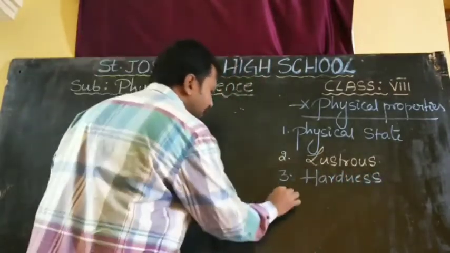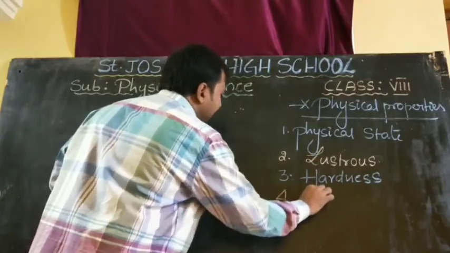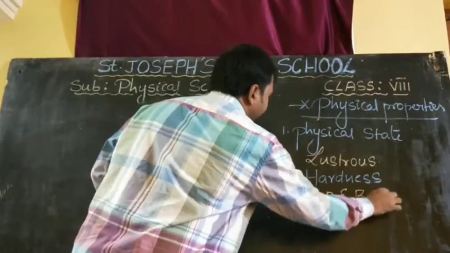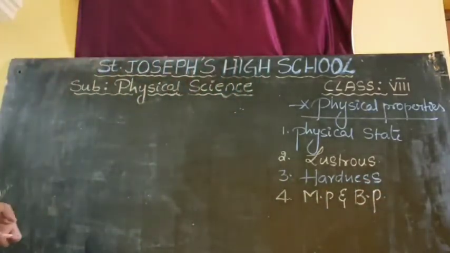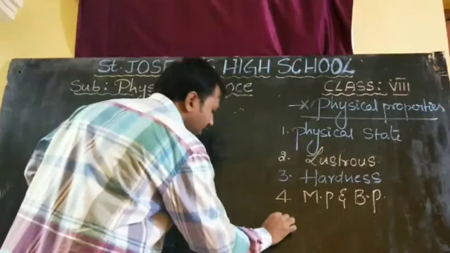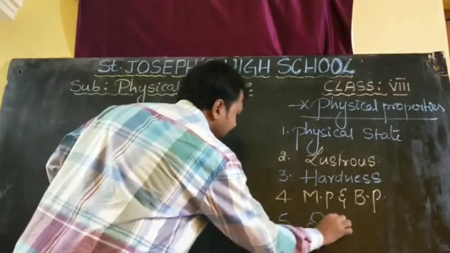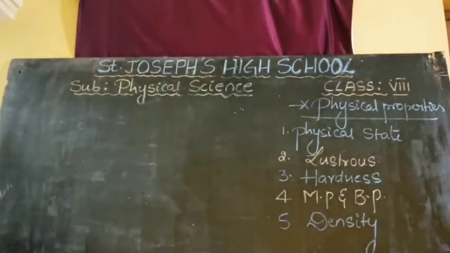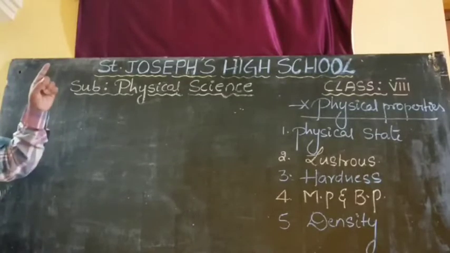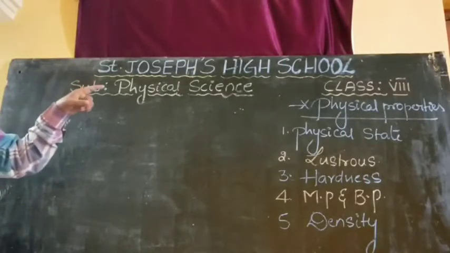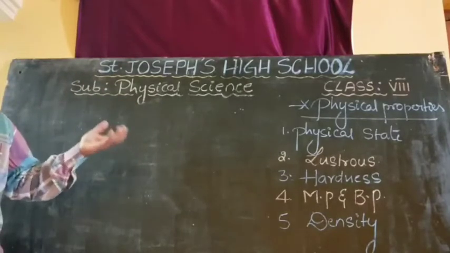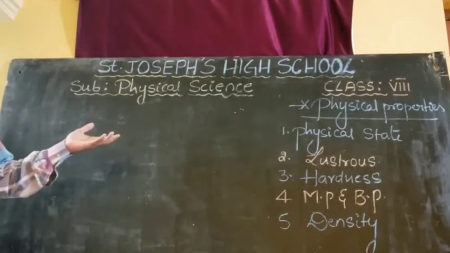Fourth one, we are going to discuss melting point and boiling point. Fifth one, we are going to discuss density. Okay, children? So what are the physical properties we are discussing? One is physical state, another one is lustrous, another one is hardness, another one is melting point and boiling point, another one is density.